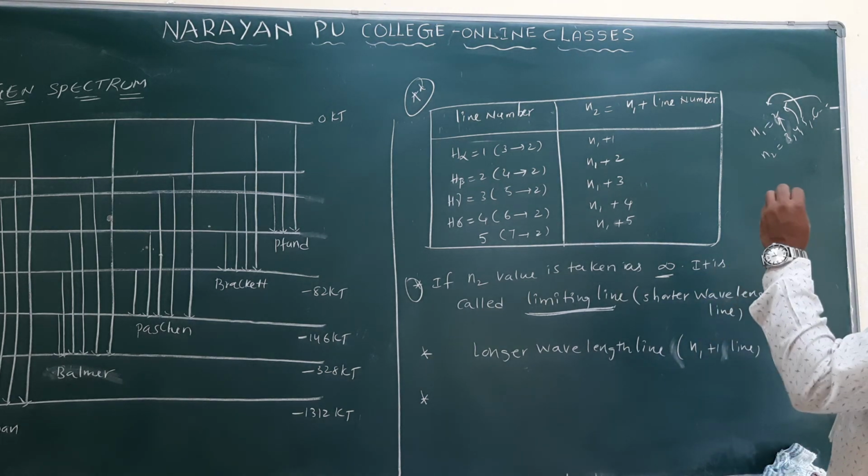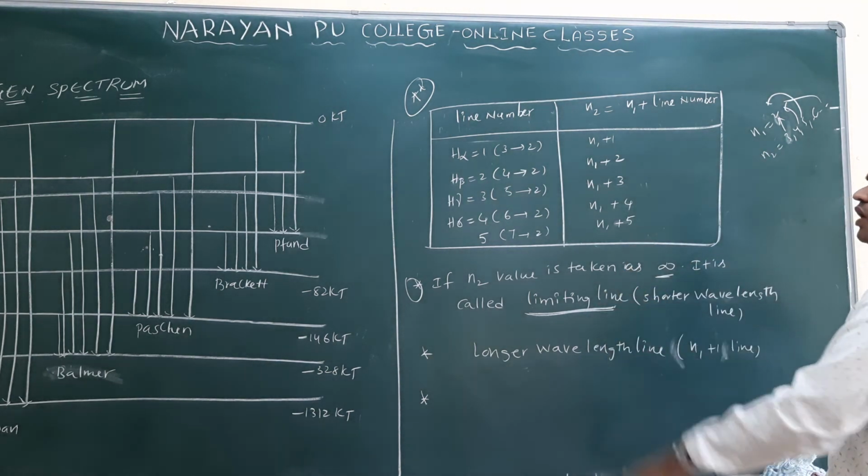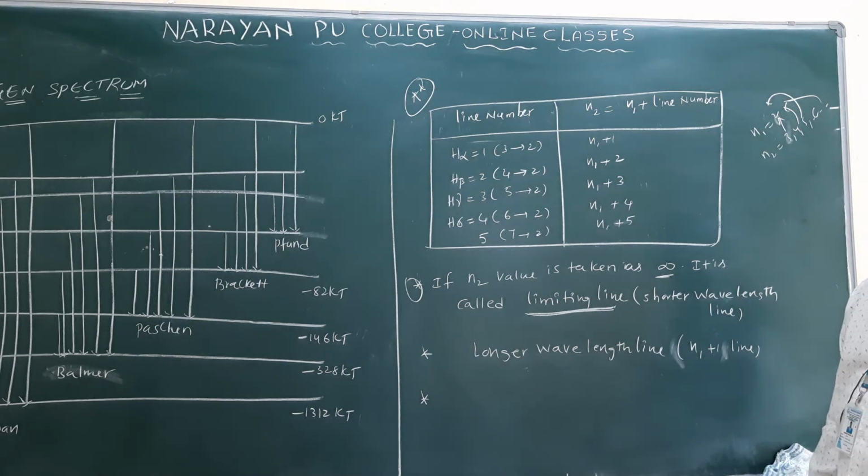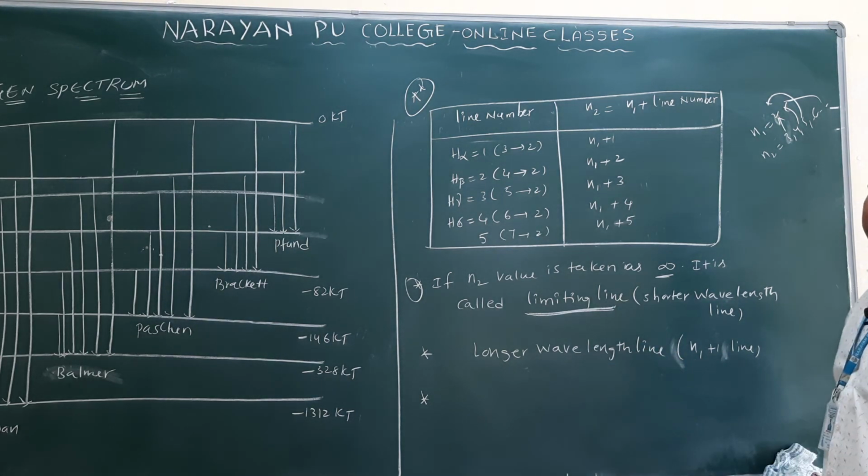So these are very important: this table and these two formulas are important for objective purposes only. The remaining topic you can discuss in the next episode.